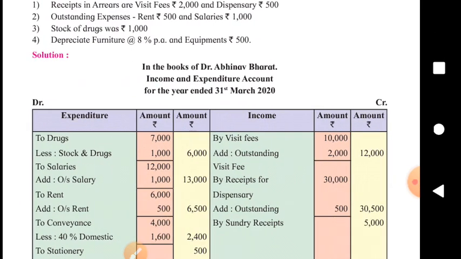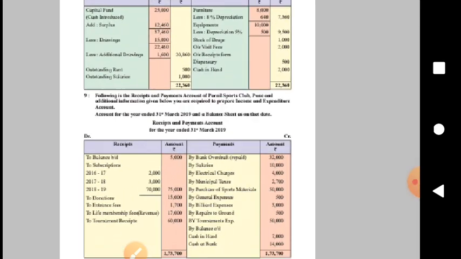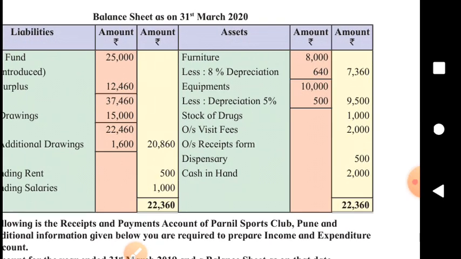Now depreciation, furniture 8% and equipments 500. It's simple. Just deduct 8% of furniture. What is that? 8% of 8000, 640, and show the net amount in the outer column. Debit this depreciation on expenditure side, debit side of income and expenditure account.